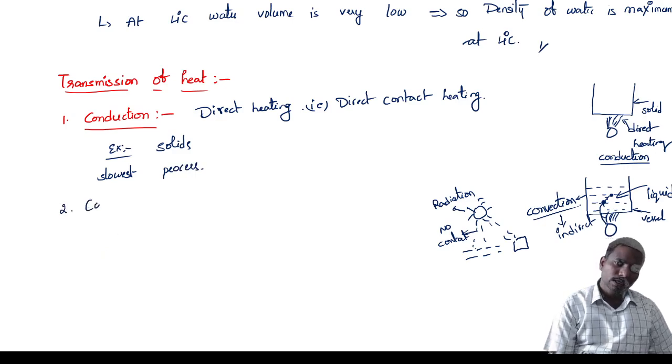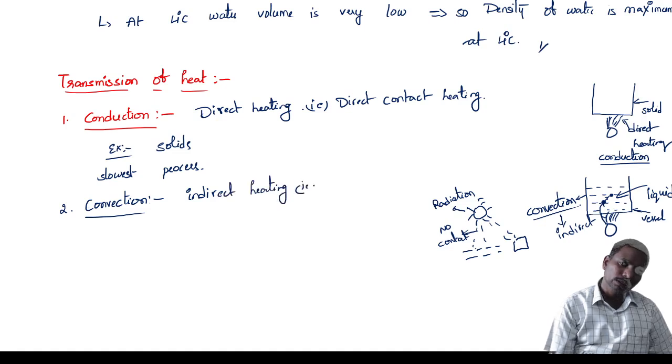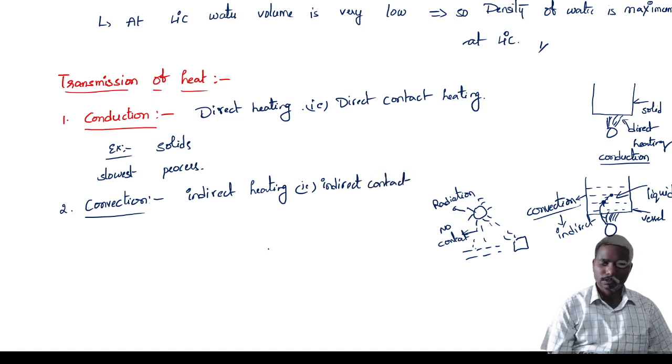Second one, convection: indirect heating or indirect contact heating. Here we have to take any one medium, that is any one vessel, and we take that liquid into the vessel and heat that one.